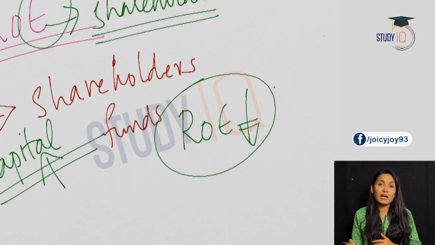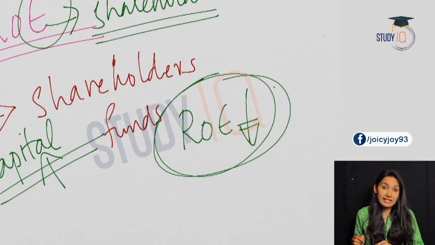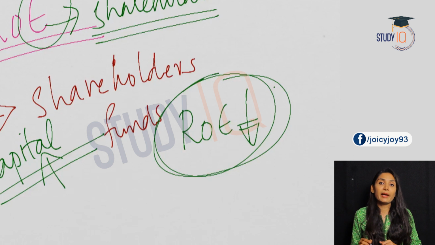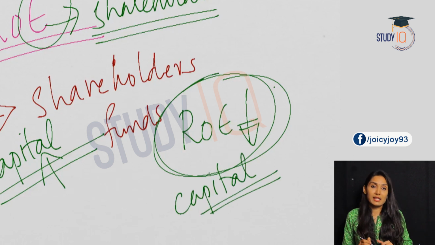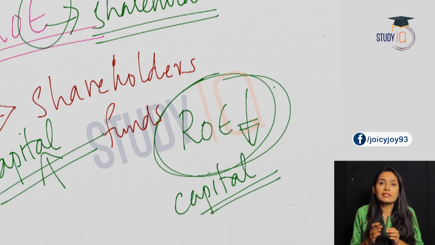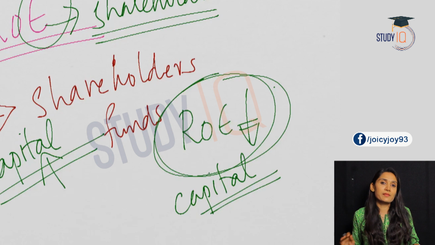So in the capital market, the banks will face difficulty to raise additional funds. With lesser capital, it is difficult for the banks to expand their business activities.